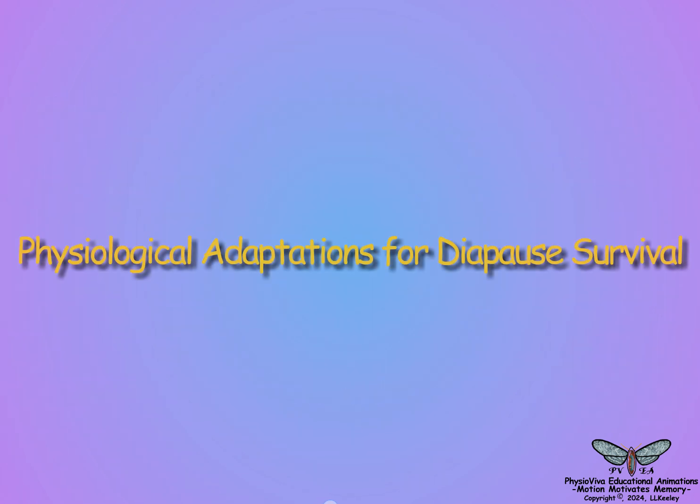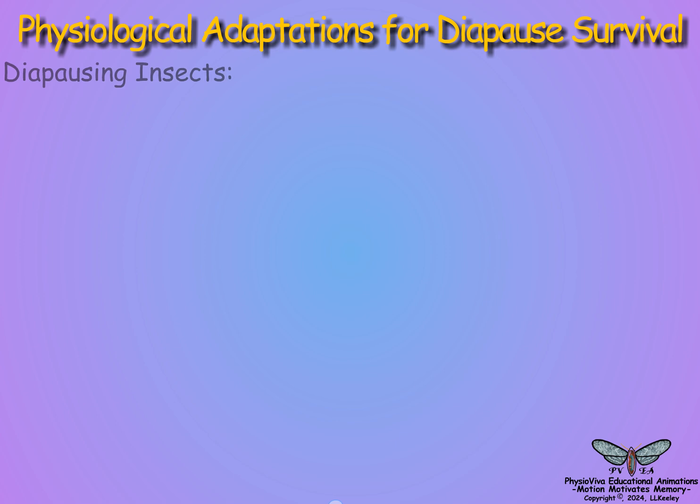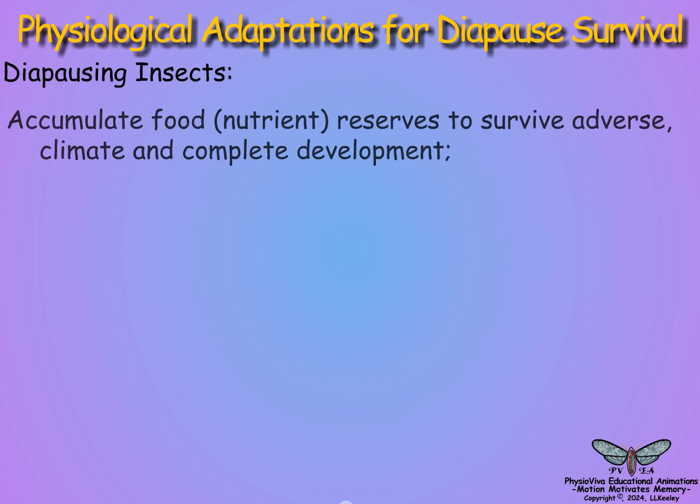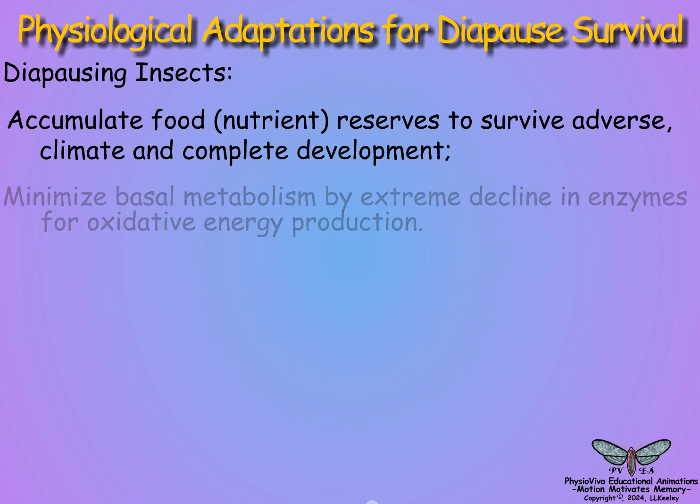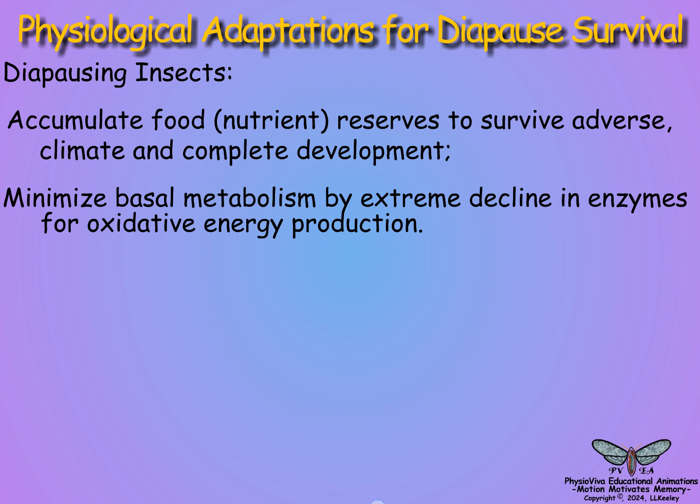What physiological adaptations do diapausing insects employ to survive diapause? Individuals preparing for diapause accumulate food reserves to sustain life through dormancy and resume growth and development at diapause termination. Diapausing individuals have a minimal rate of respiratory metabolism due to a major decline in the amounts of oxidative enzymes.